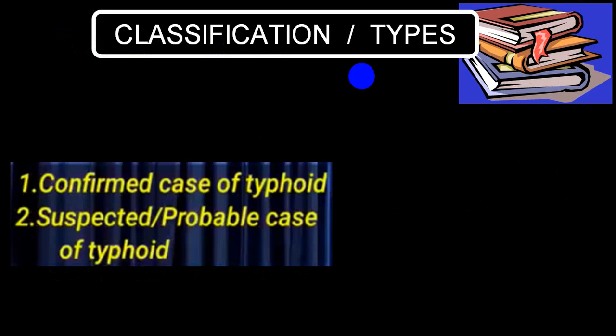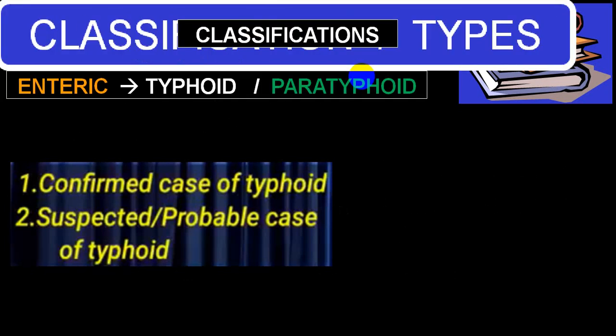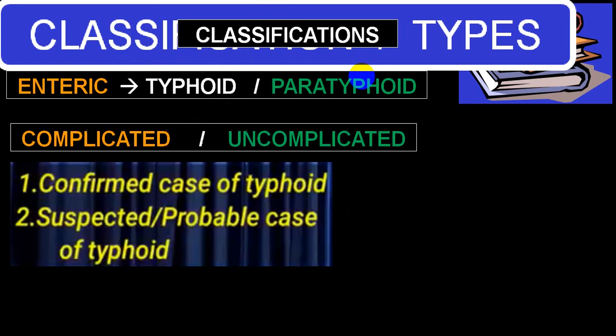So we usually use these terms: typhoid fever or paratyphoid fever, complicated or uncomplicated typhoid fever. Then we call suspected or probable case, or confirmed case, or carrier.